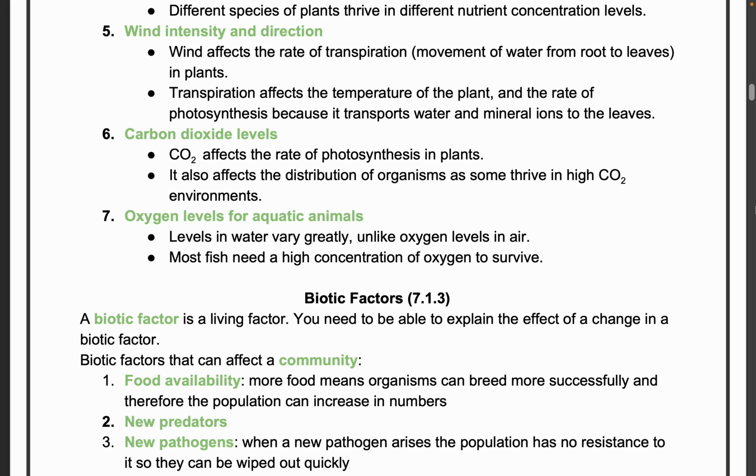Wind intensity and direction. Wind affects the rate of transpiration, which means movement of water from roots to leaves in a plant. If there is a good amount of wind, the water from the leaves will evaporate quickly, and the plant has to take a lot of water from the roots to the top.